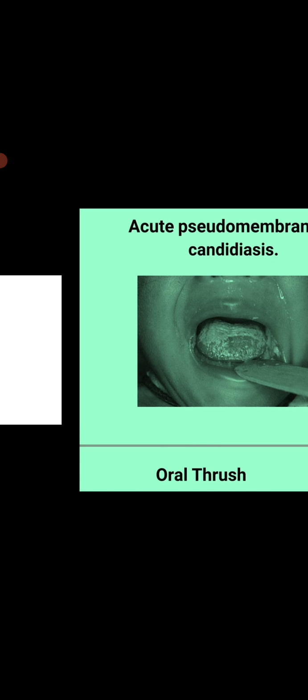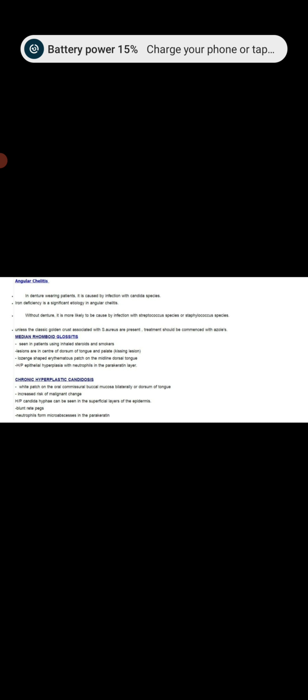Next is chronic hyperplastic candidiasis, also known as Candida leukoplakia, on third number. In chronic hyperplastic candidiasis, there are white patches on the oral commissural buccal mucosa bilaterally or dorsum of tongue. There is an increased risk of malignant changes in chronic hyperplastic candidiasis.